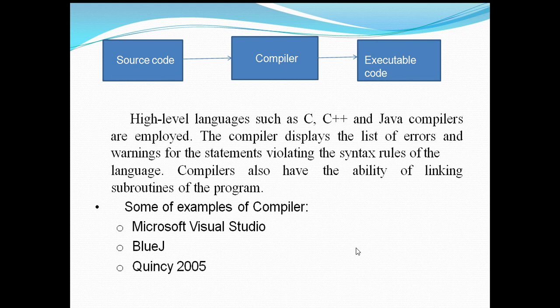Compilers also have the ability of linking subroutines of the program. All these are discussed in the jobs of a compiler. Some examples of compilers are Microsoft Visual Studio and BlueJ Quincy 2005. These are the examples of compilers.